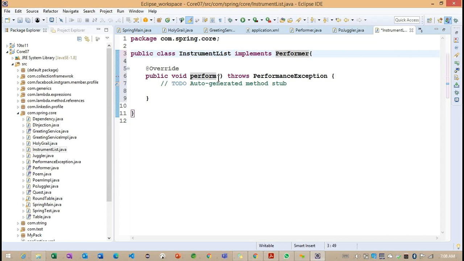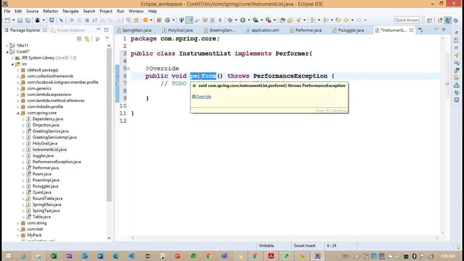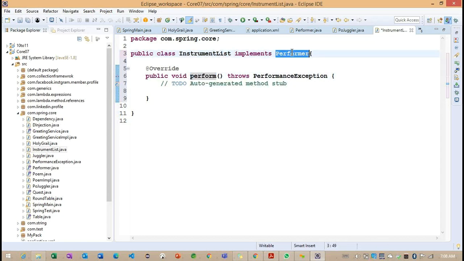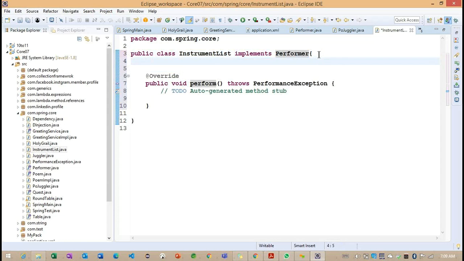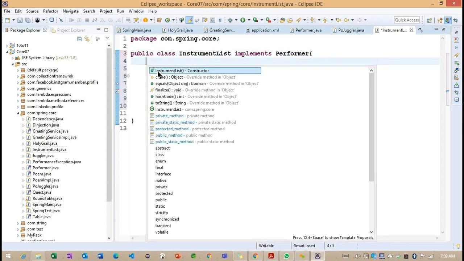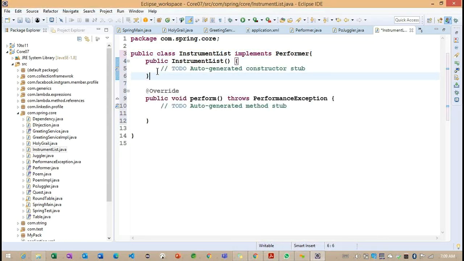You can observe that the perform method is coming from the Performer interface, so we need to override it. Meanwhile, I'm generating a default constructor. I'm not adding much information here.